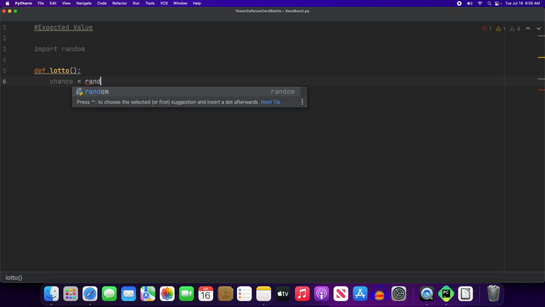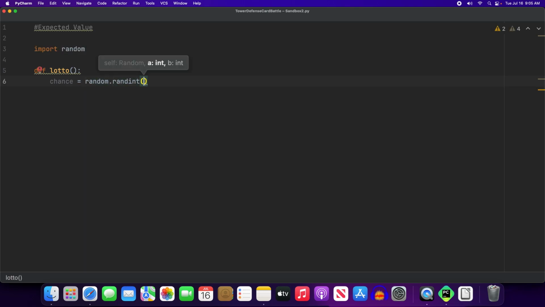What we'll say is that chance is equal to random dot randint, and we'll just go 1 to 100 for our percentages, and we'll say if chance is less than or equal to 20, that would be a success. We'll just print win, because you win.